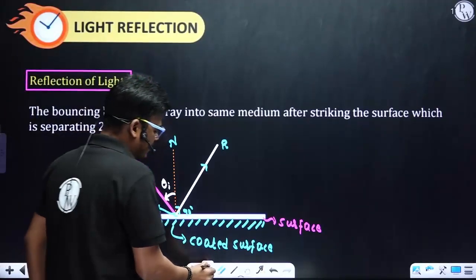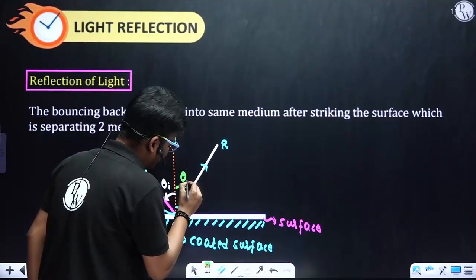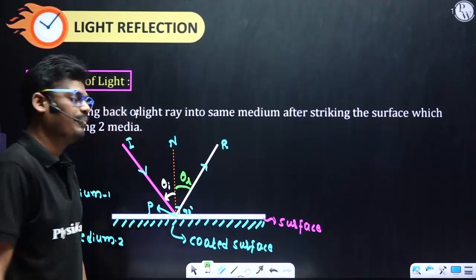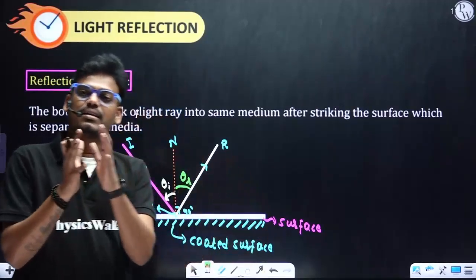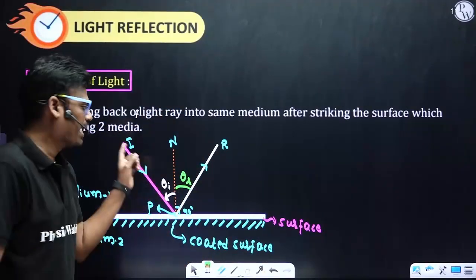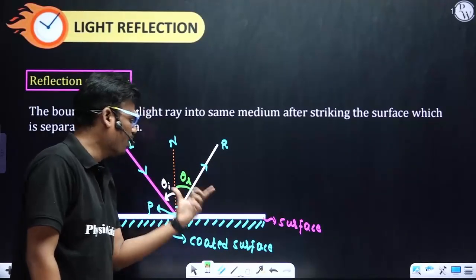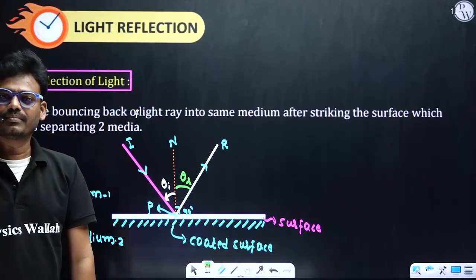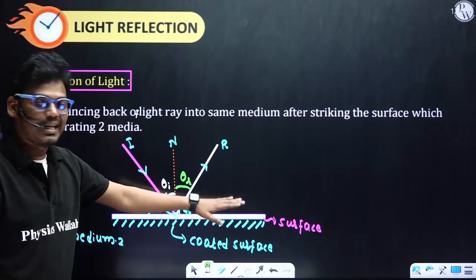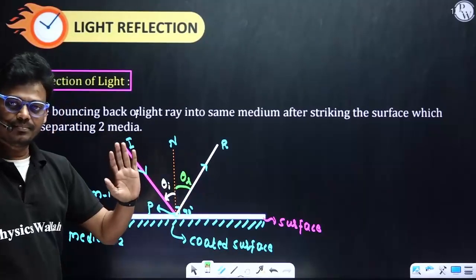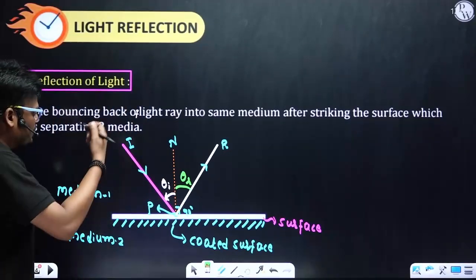After that, the second one is the angle of reflection, theta R. So 5 terms are very, very important: incident ray, normal, reflected ray, angle of incidence, and angle of reflection. And this is the mirror, or boundary, or surface separating two media. So this is the definition of reflection of light.